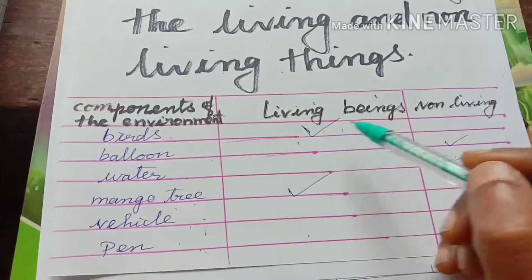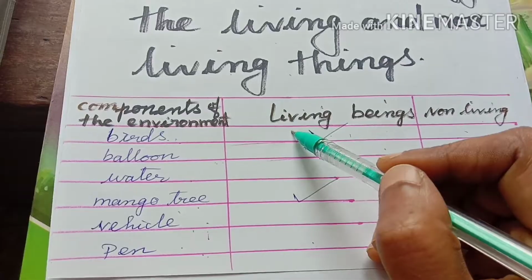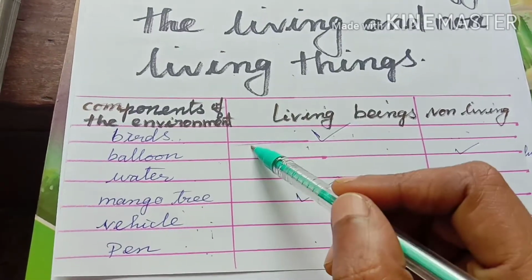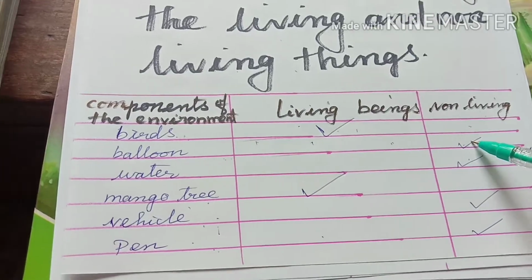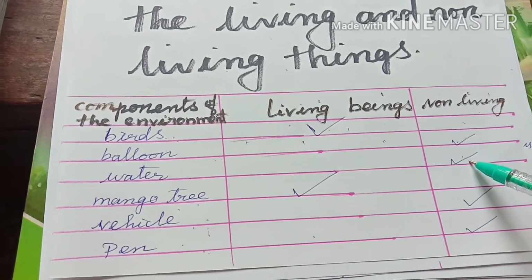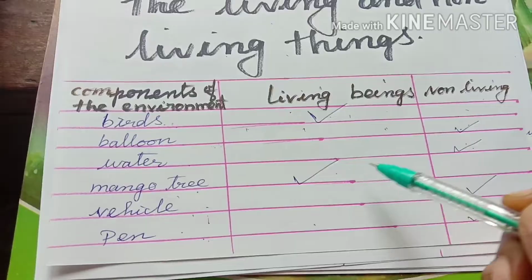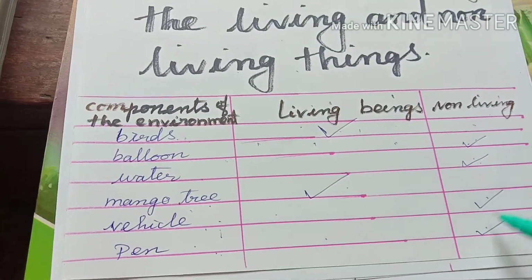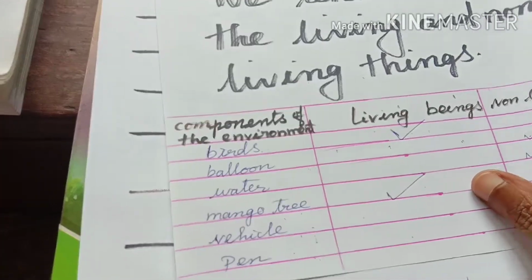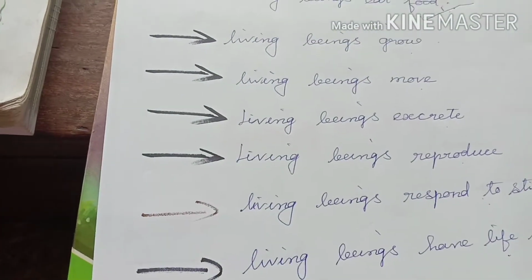Birds, are they living or non-living? Birds are living beings. Balloon, is it living or non-living? It is non-living. Water is non-living. Mango tree, it is living. Vehicle, non-living. Pen, non-living.